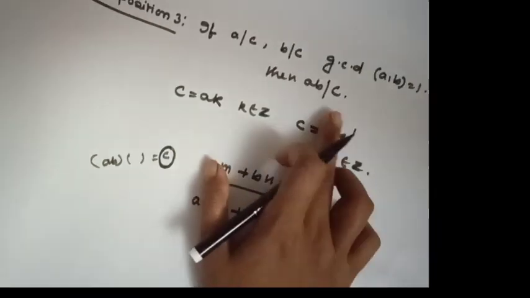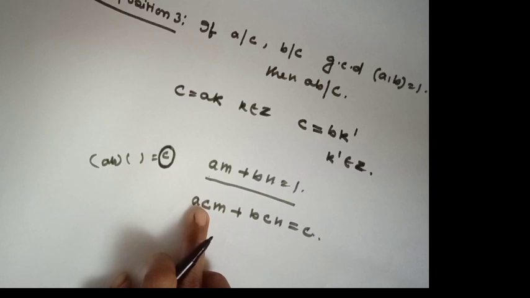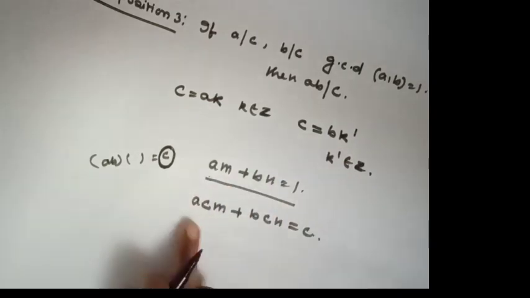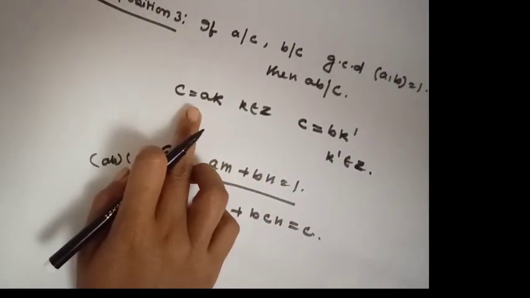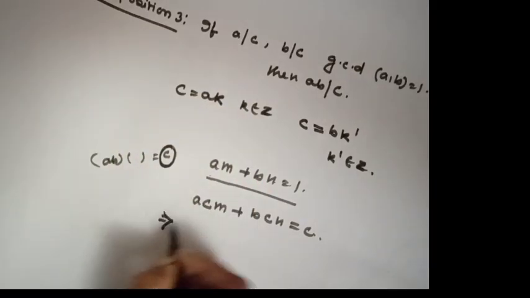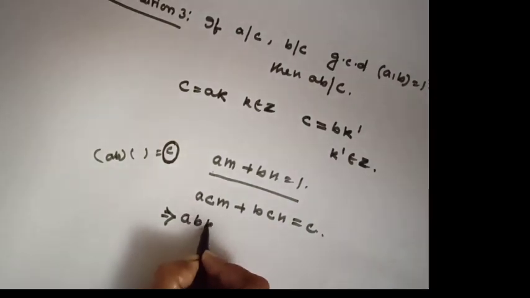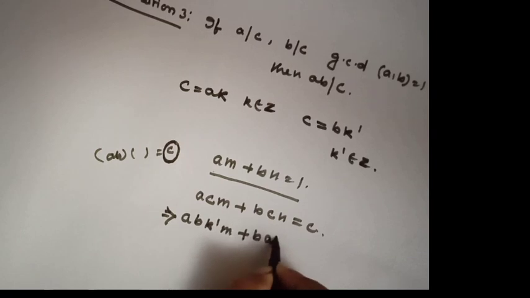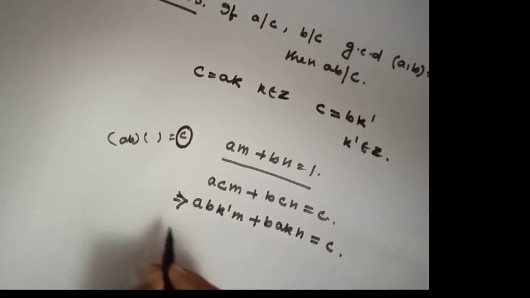Since we want AB to divide C, we want AB here. So I will put the value of C here. From here, A B K dashed M. From here, B A K N equals C. Okay.